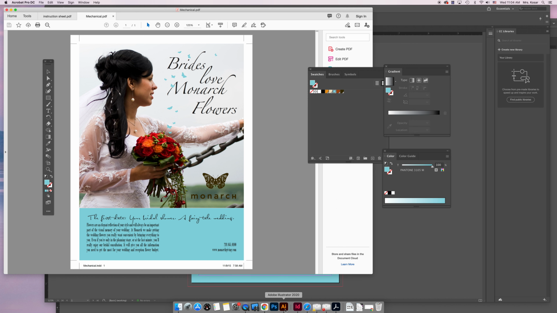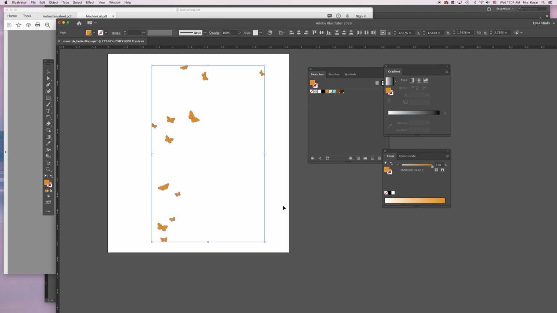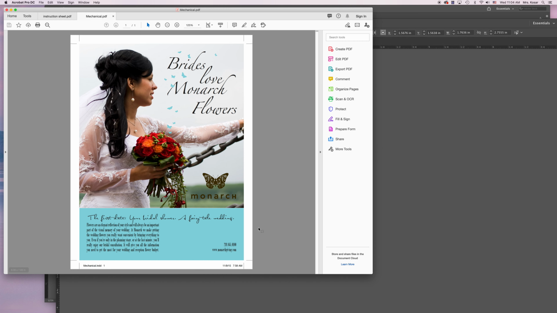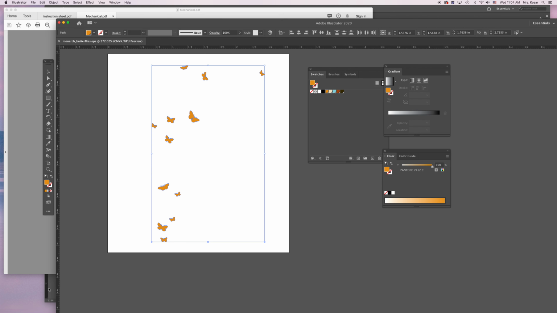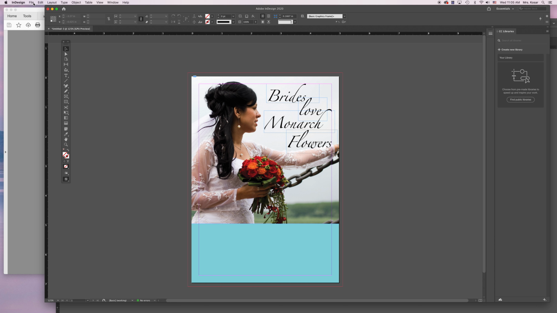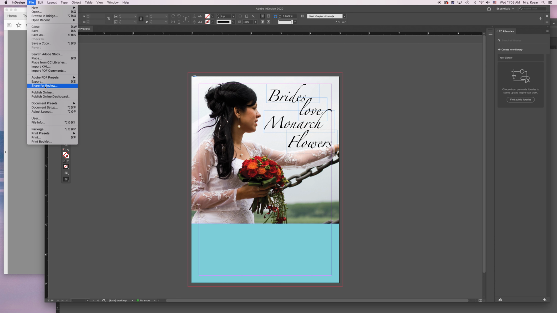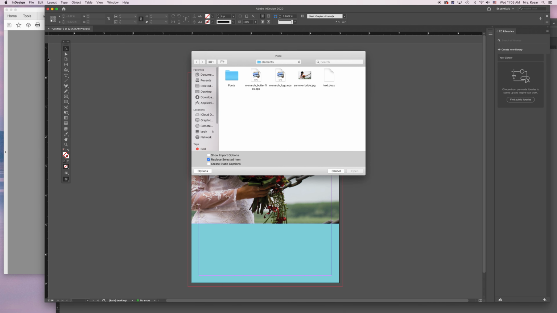Now, let me undo that. These butterflies are in that Elements folder. So I'm going to go to File, Place. We always want to place. We don't want to copy and paste stuff in InDesign because they have to be links, kind of like smart objects. If you copy and paste, it doesn't know where the other file is and it won't print properly. So if we go to that Elements folder, here is that butterfly one.